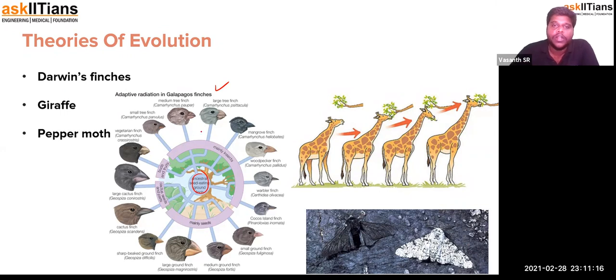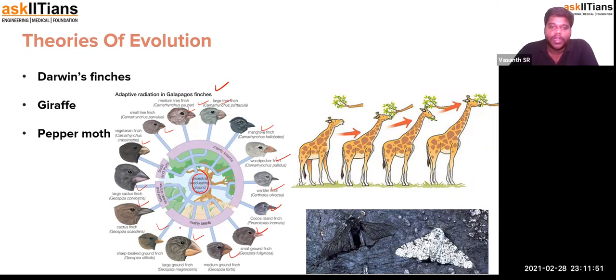Let's say for an example, so large tree finch, medium tree finch, mangrove finch, and woodpecker finch, and then warbler finch, Cocos Island finch, and small ground finch, medium ground finch, and then large ground finch, and then sharp-beaked ground finch, cactus ground finch, large cactus finch, vegetarian finch, a small tree finch, medium tree finch. So you can see these are mainly insect-based, and the basic ancestral seed eating has diversified into several characteristics, in which most of them are mainly insect eaters.